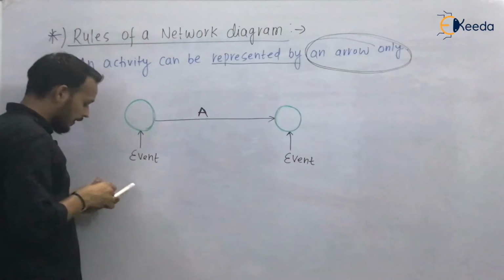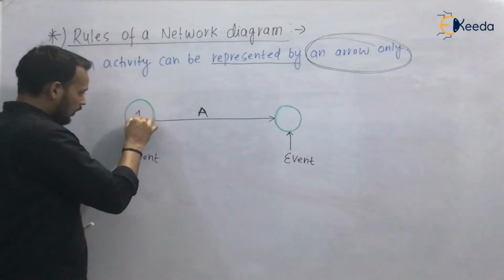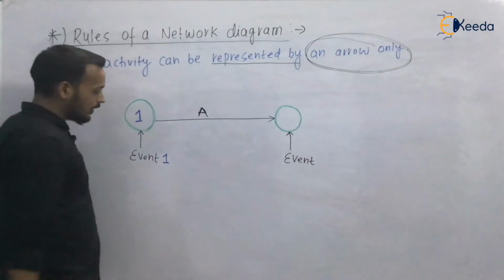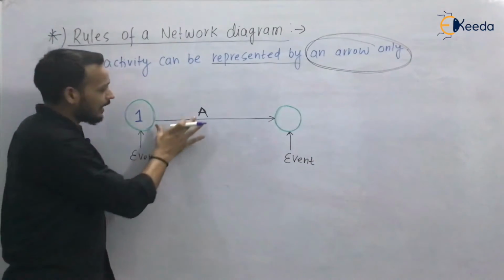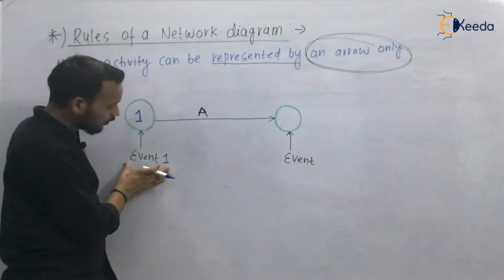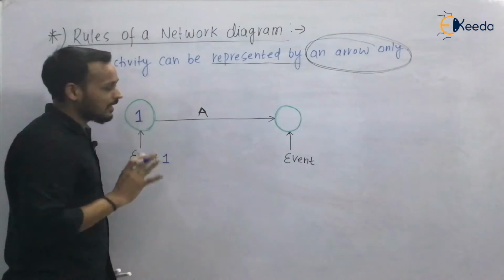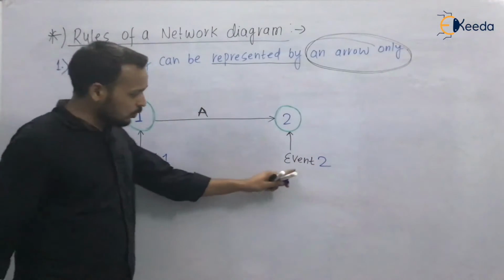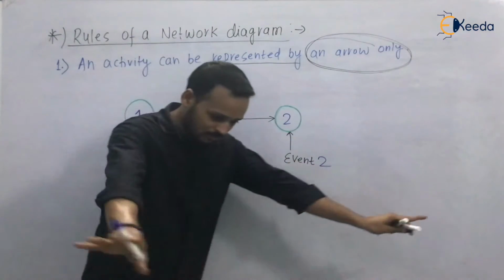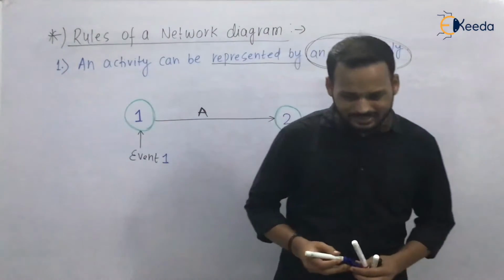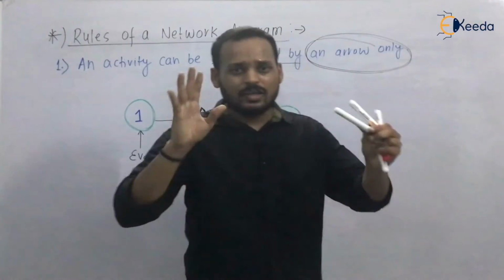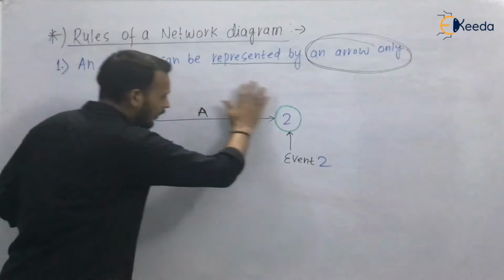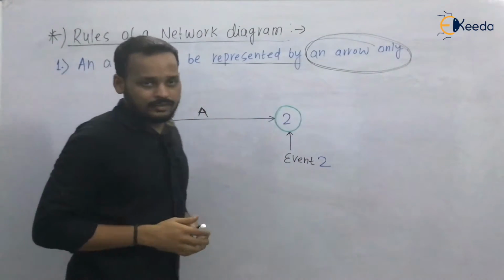This event, name it 1. So event 1 says that the activity A has been started. And this is 2. Event 2 says that the activity A has been terminated, or activity A has been completed. So this is the way to represent an activity in a network diagram.